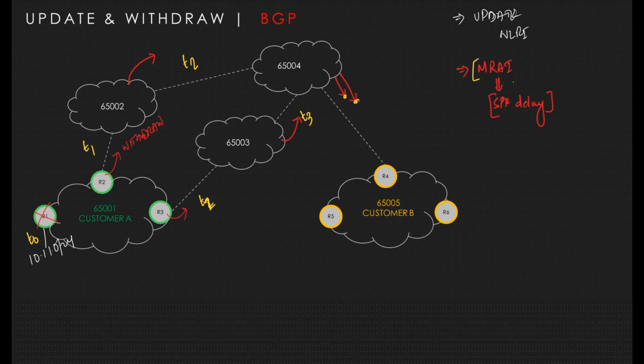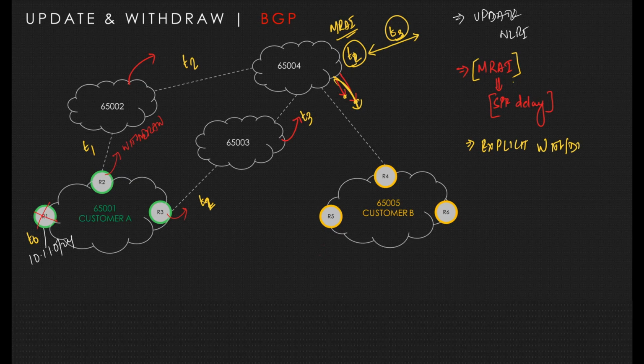But if we have MRAI configured on the devices, it will wait for the MRAI time to expire. So at T2 it receives the update and waits. If the timer has not expired and I receive T3 within that time, then it will advertise only one withdraw message to customer B. And this withdraw message is nothing but an explicit withdraw message. This is what is referred to as an explicit withdraw, which removes the route from everywhere.